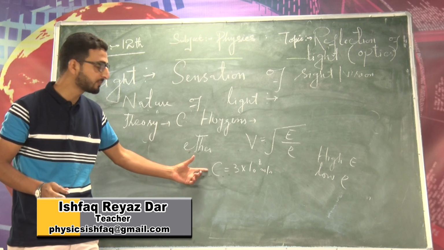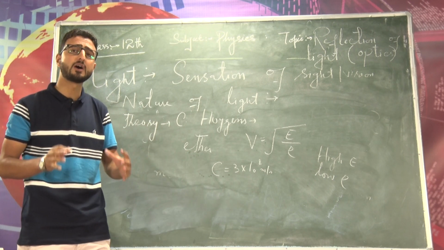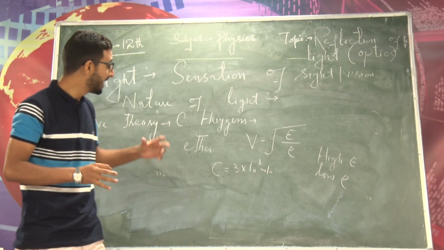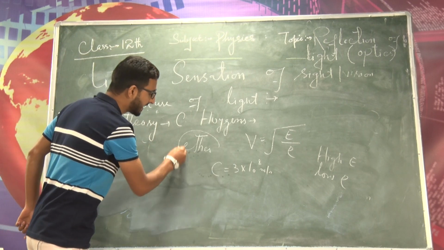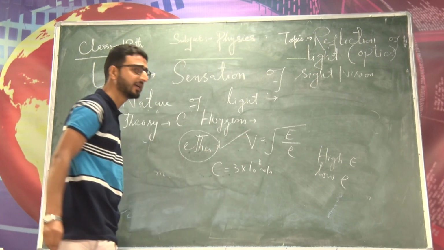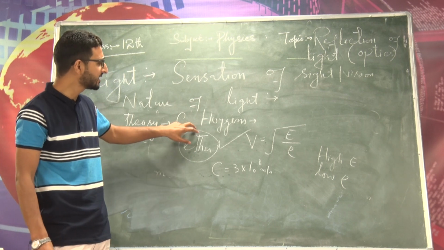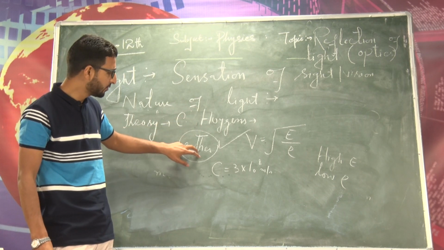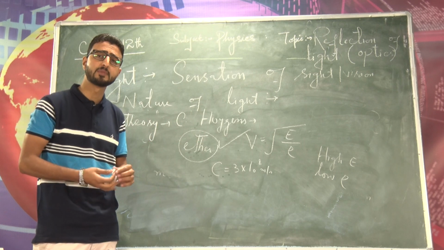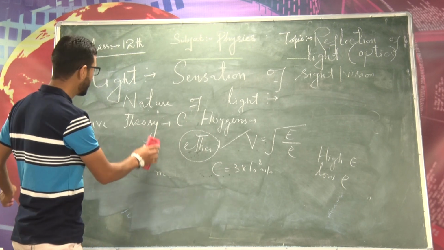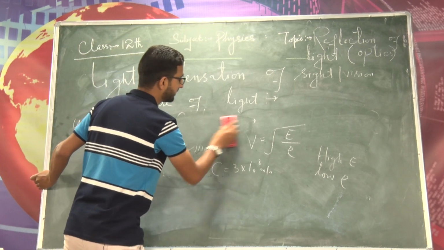So he could not explain the high value of velocity of light in vacuum, right? And also he could not explain the existence of the medium ether, that does not exist, right? So although as per this theory light is a wave, he could not explain the existence of the medium ether and the high value of velocity of light in vacuum.